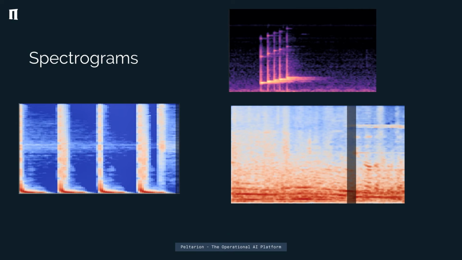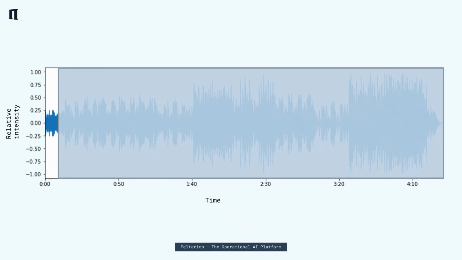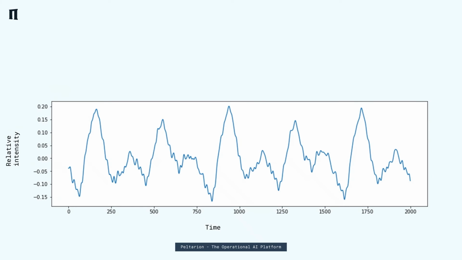I hope these images helped you understand a little bit what it is. So let's dig into how to create these spectrograms as well. It's actually quite easy. You start by taking a small slice of the audio file, and now we can just zoom in on that. You just take a few samples.